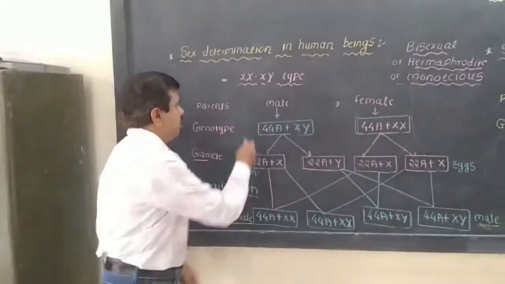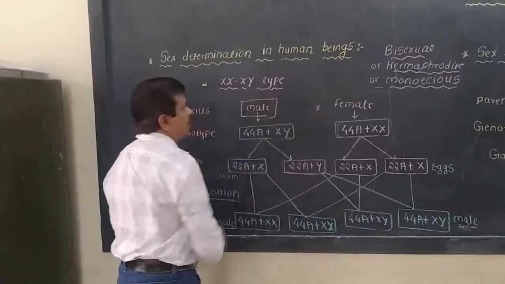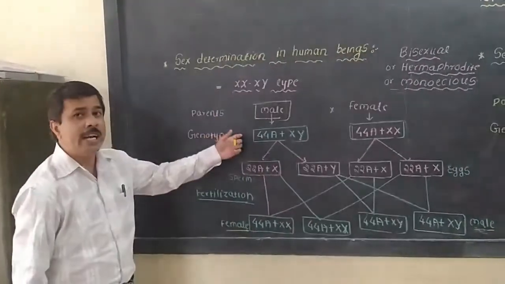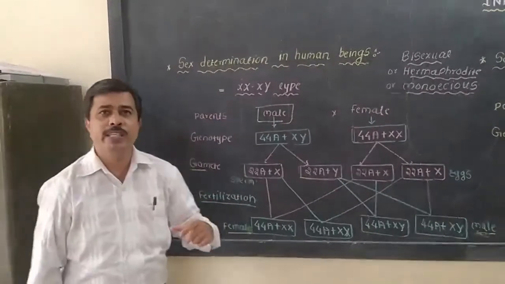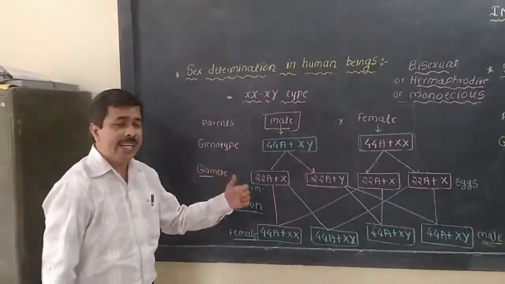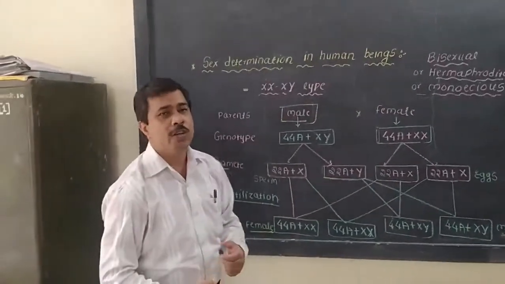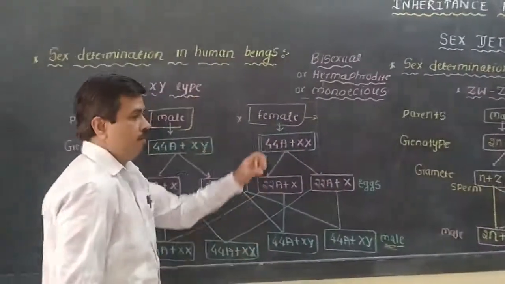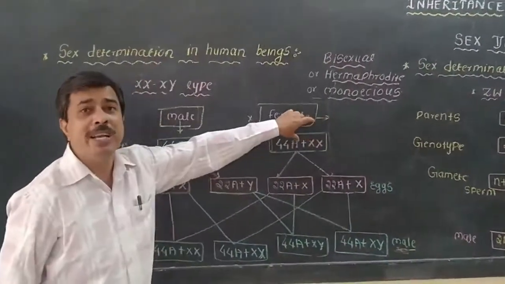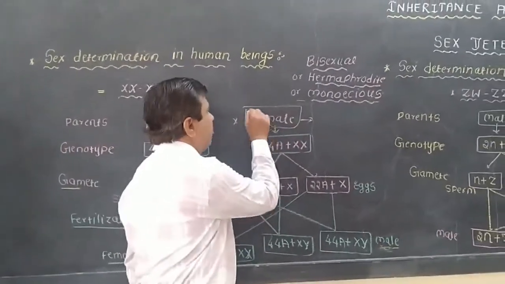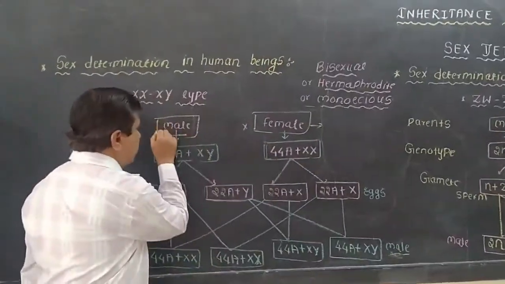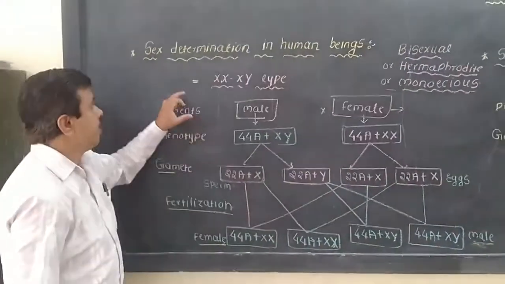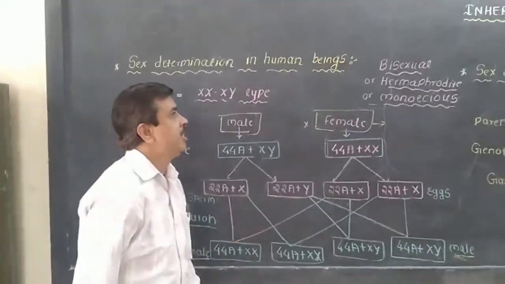So the male, or the man, is responsible for the determination of the sex of the child. But due to lack of knowledge, even in modern conditions, the female is blamed for giving birth to a female child. But that is wrong; the female is not responsible. The male is responsible for determining the sex of the child. Okay, now this is about sex determination in human beings.